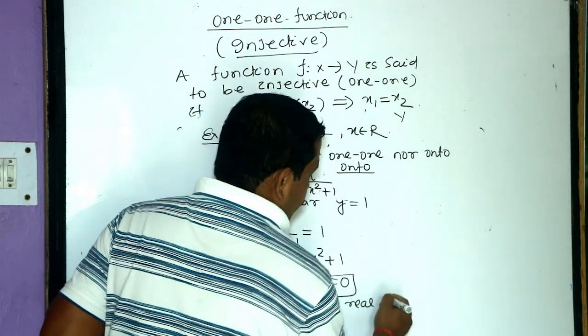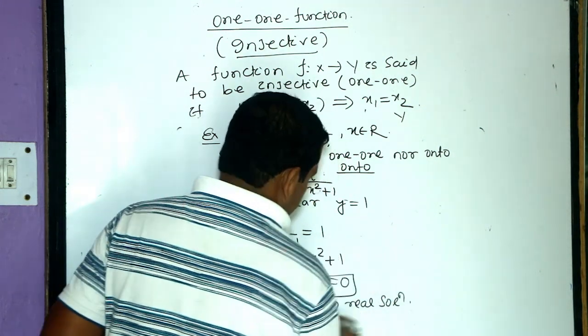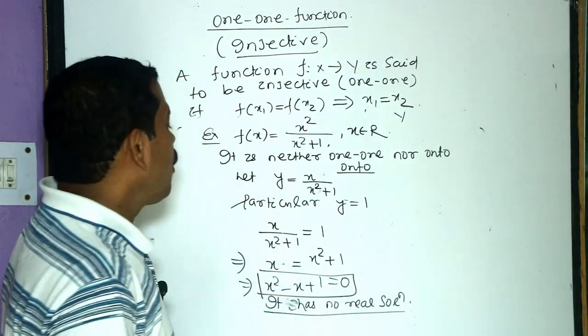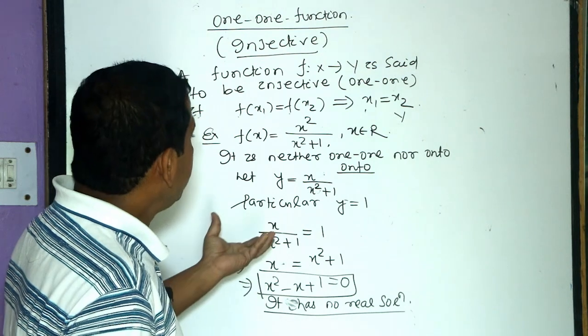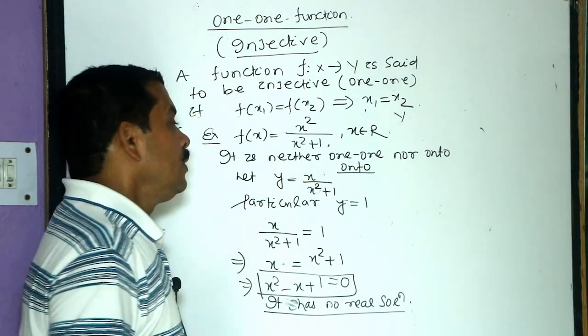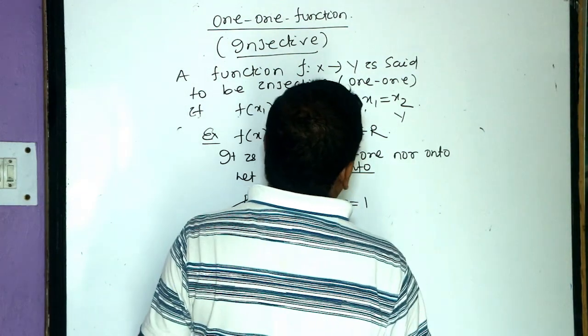So 1 is not the pre-image of any element. Obviously it is not onto. So it is not an onto function.